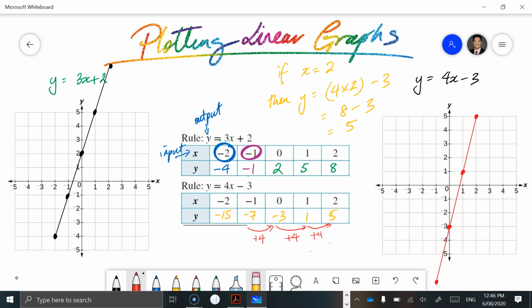But in my calculations, the very first time, I've done it wrong with negative 2. So let's check this again and see what I did incorrectly. So if x is minus 2, then y is equal to 4 times minus 2 minus 3. And so 4 times minus 2 is minus 8, minus 3 is minus 11.